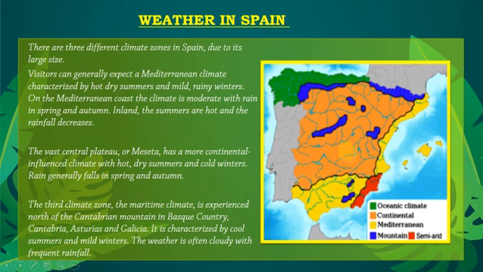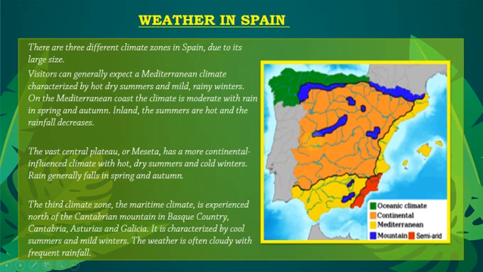The second zone is called the continental zone, or the area that is influenced by the continental climate. That particular area is the vast central plateau of Meseta, and it experiences hot dry summers and cold winters. Rain generally falls in spring and autumn.